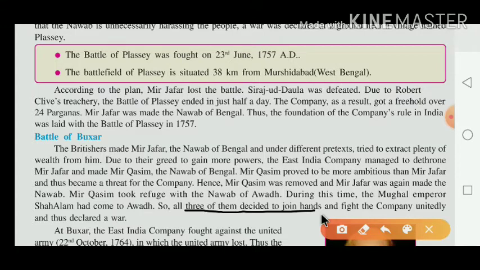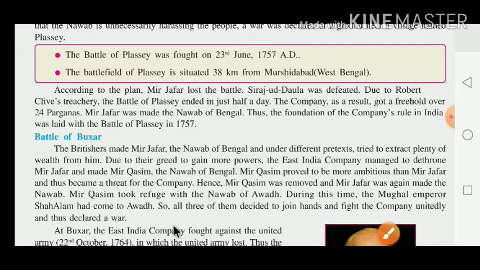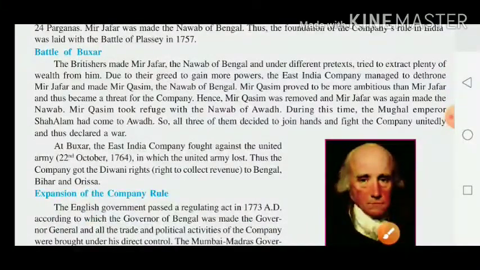Who are the three? One, Mir Qasim, Nawab of Bengal. Second, the Nawab of Awadh, Shuja-ud-Daula, and third, the Mughal Emperor Shah Alam II. These three decided to join hands and fight the company unitedly, and they declared war against the British East India Company. At Buxar, the East India Company fought against the United Army on 22nd October 1764.